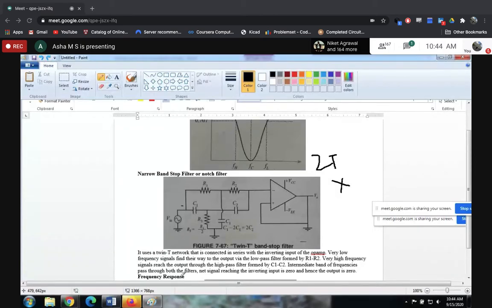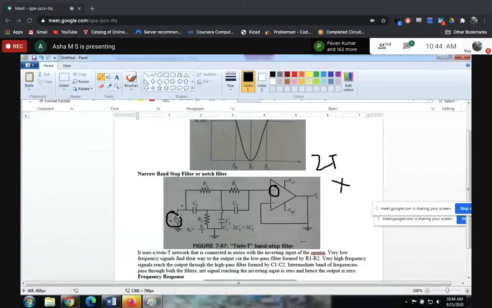So now let's see how exactly this works. Here you don't have a separate high pass filter and a separate low pass filter. This is one simple circuit. So at the low frequencies, what should happen? Here is the input of the op amp, right? Here is where you are applying your input.